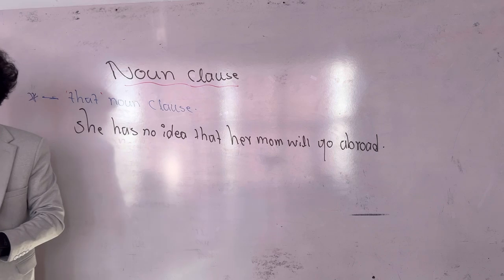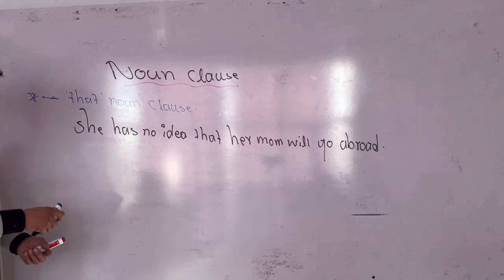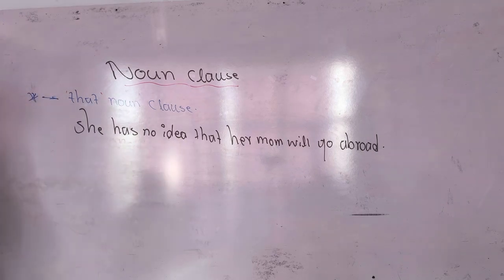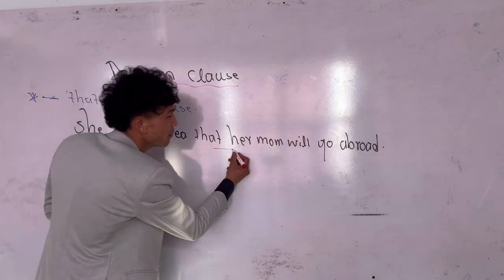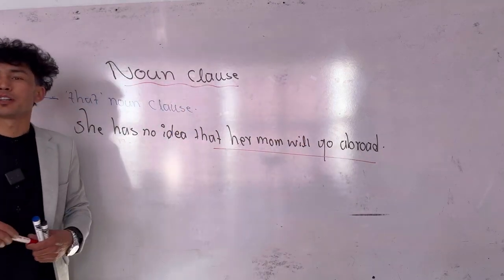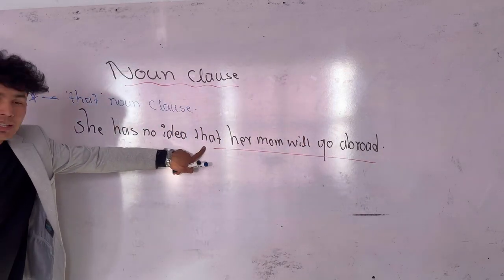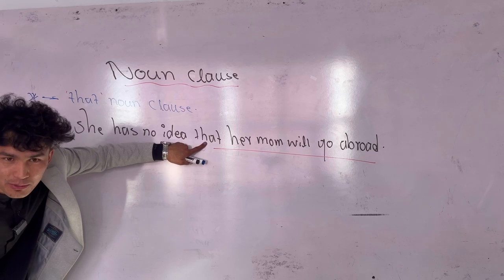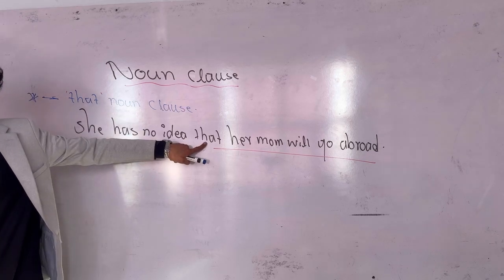Go abroad. Did you understand? Now here, where's the noun clause? That her mom will go abroad. This part is called what? Noun clause. Because we do know that it started with that.